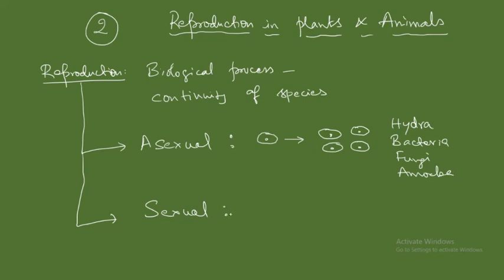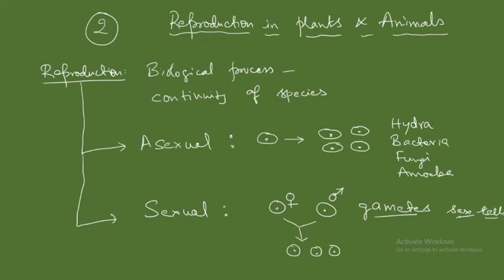So in sexual reproduction, what is happening? Two parents are involved. One will be the female parent, the other will be the male parent, and they will produce the offspring. They can produce multiple offspring or a single offspring. Now what is happening is that each of these parents is producing what we call gametes. So what are gametes? Gametes are specialized sex cells.